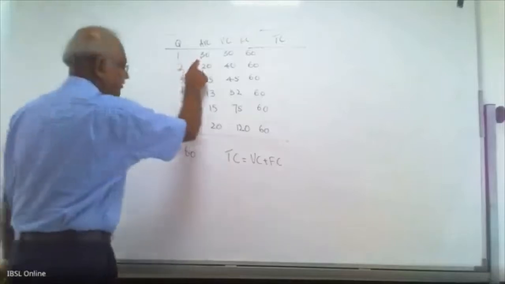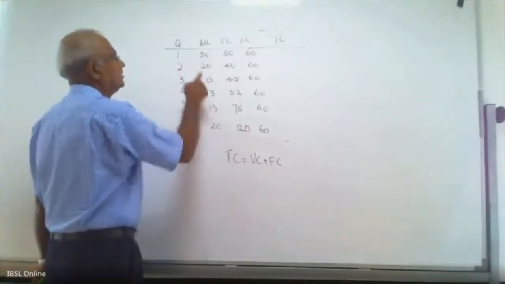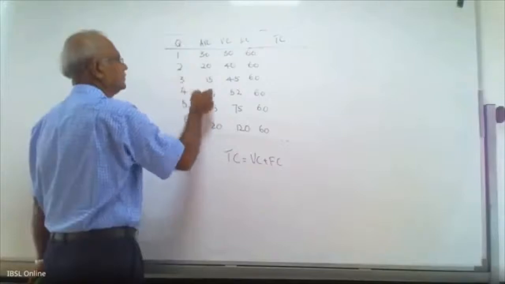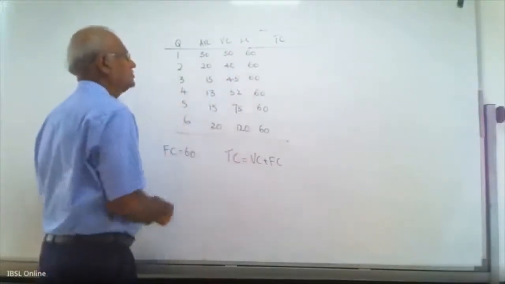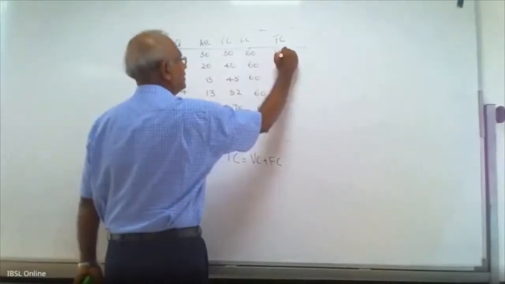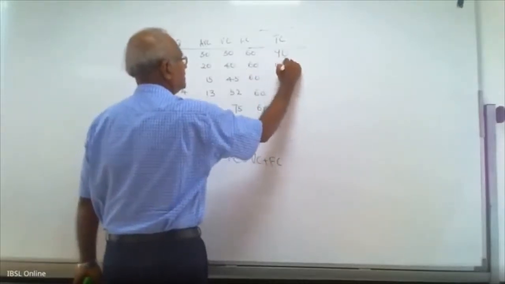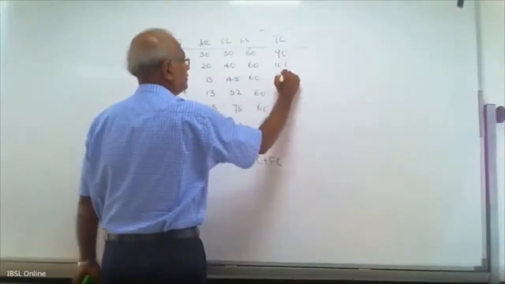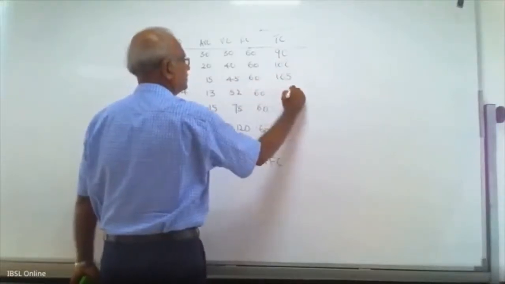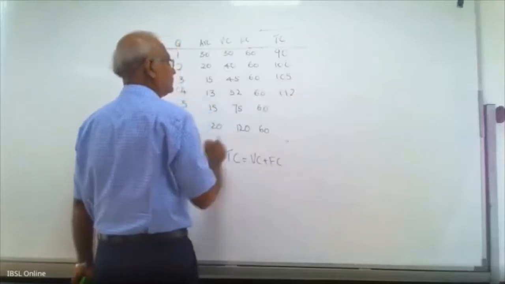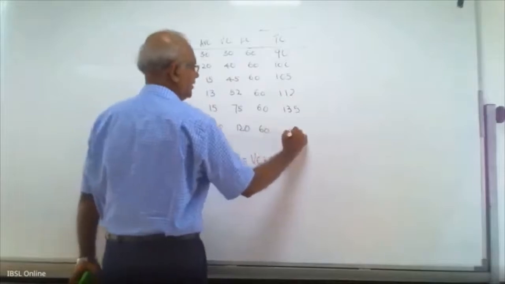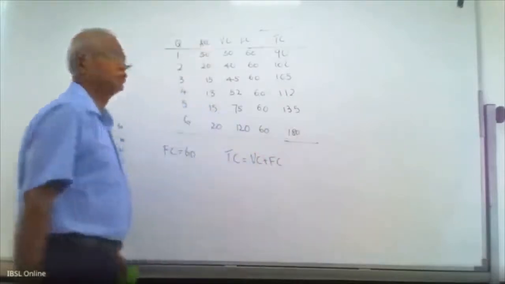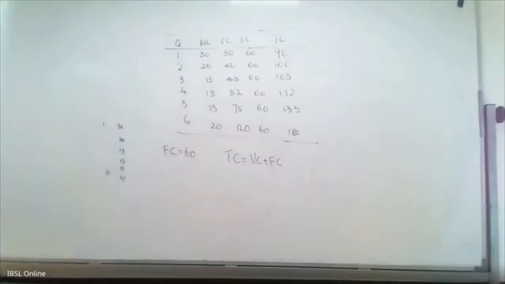From the AVC, we calculate VC, then you have the fixed cost, which is fixed. Now you add: 90, 100, 105, 112, 135, 180. That is the total cost. Take down the numbers.